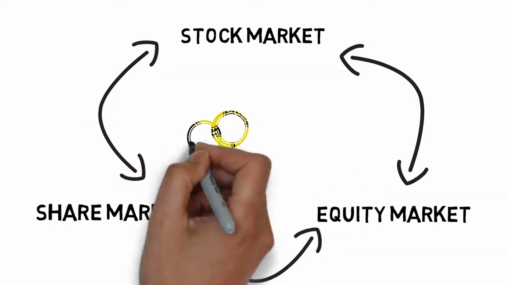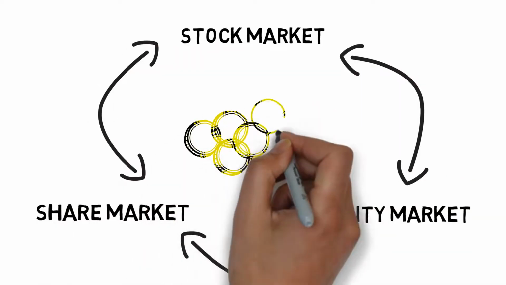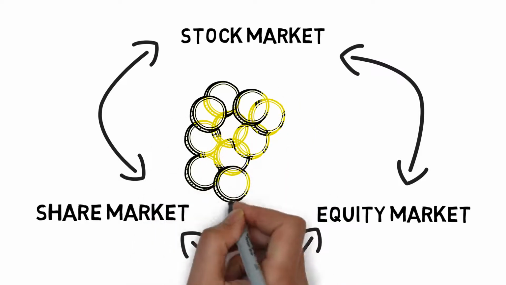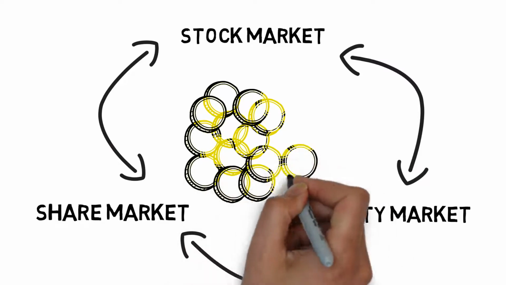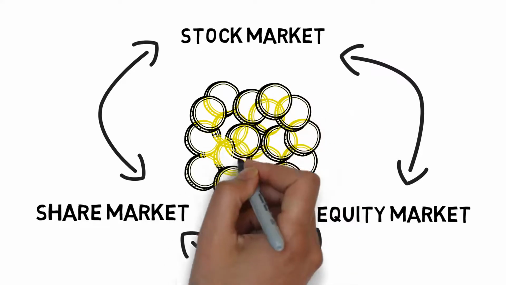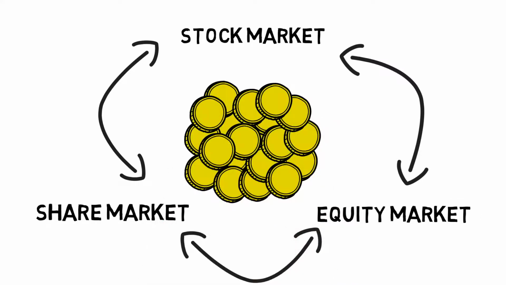These are markets where you can buy or sell a company's shares. Buying shares of a company means buying some percentage of ownership of that company. That is, you become the holder of a percentage of that company. If that company makes a profit, some percentage of that profit would also be given to you, and if that company incurs a loss, a percentage of that loss would also be borne by you.